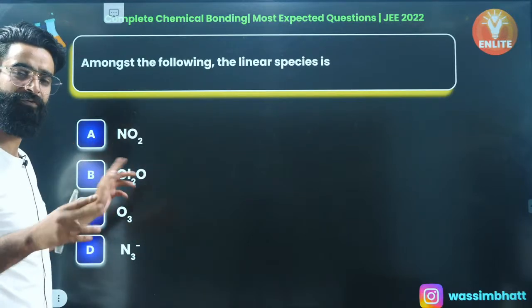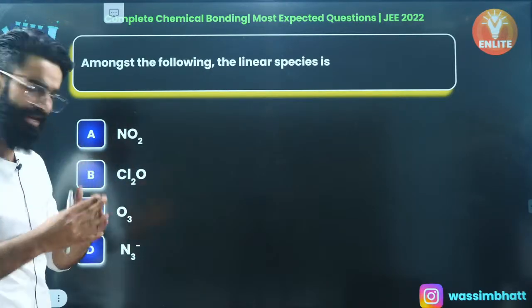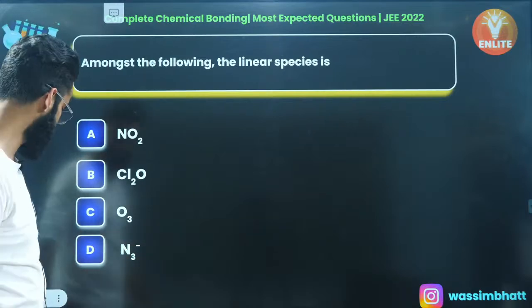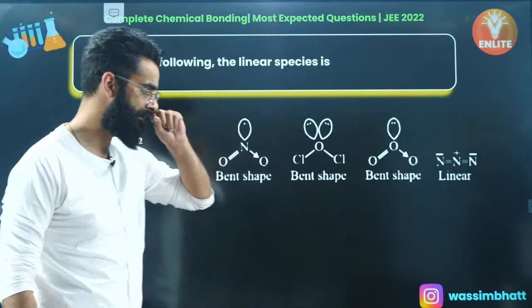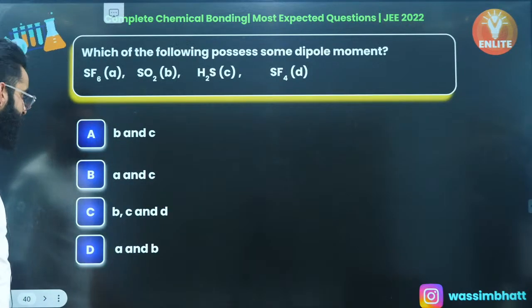Cl2, it has got the same water-like structure. It is bent. O3, it's again bent. There is only N3 negative, which is linear among all, right? This is bent, bent, bent, and linear at the end. Let me quickly move on to the next question.